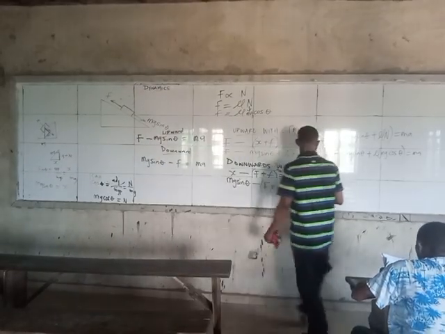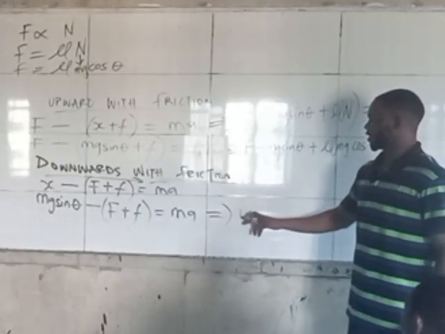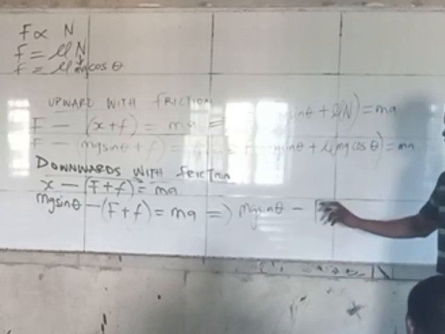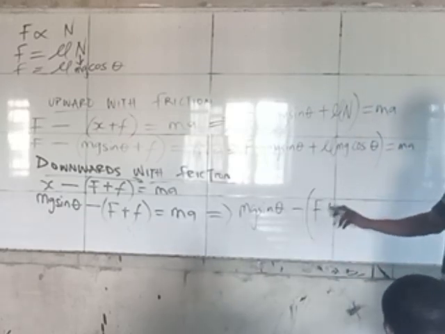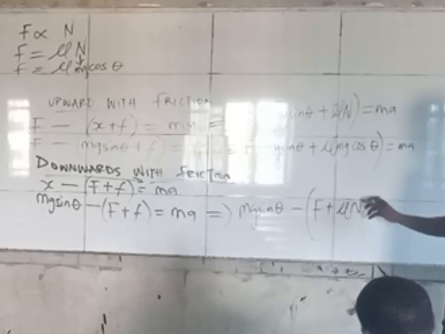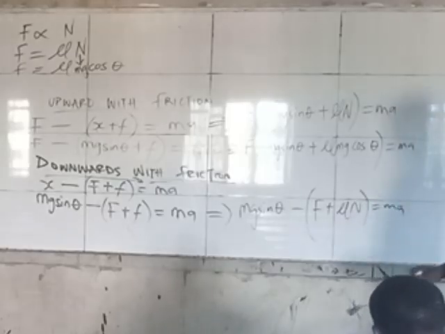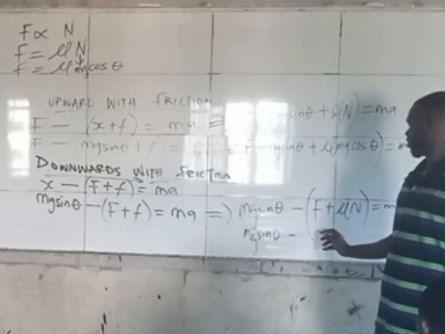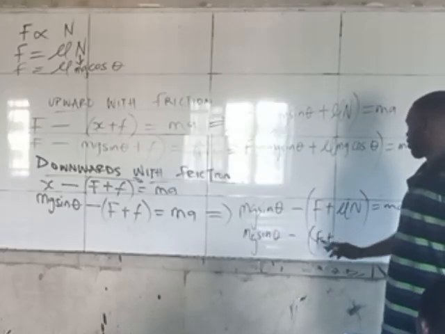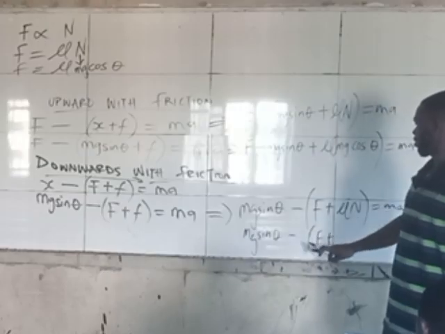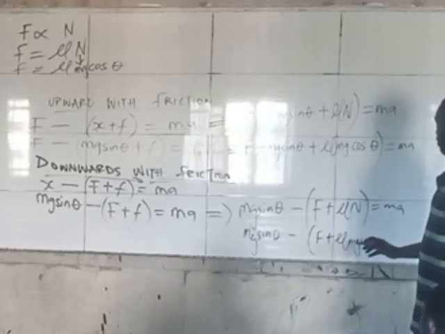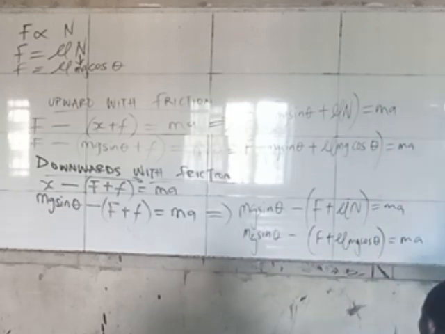So that means that in this case, this can also be the same thing as saying mg sin theta minus f plus mu N equals ma, or mg sin theta minus f plus mu mg cos theta equals ma.